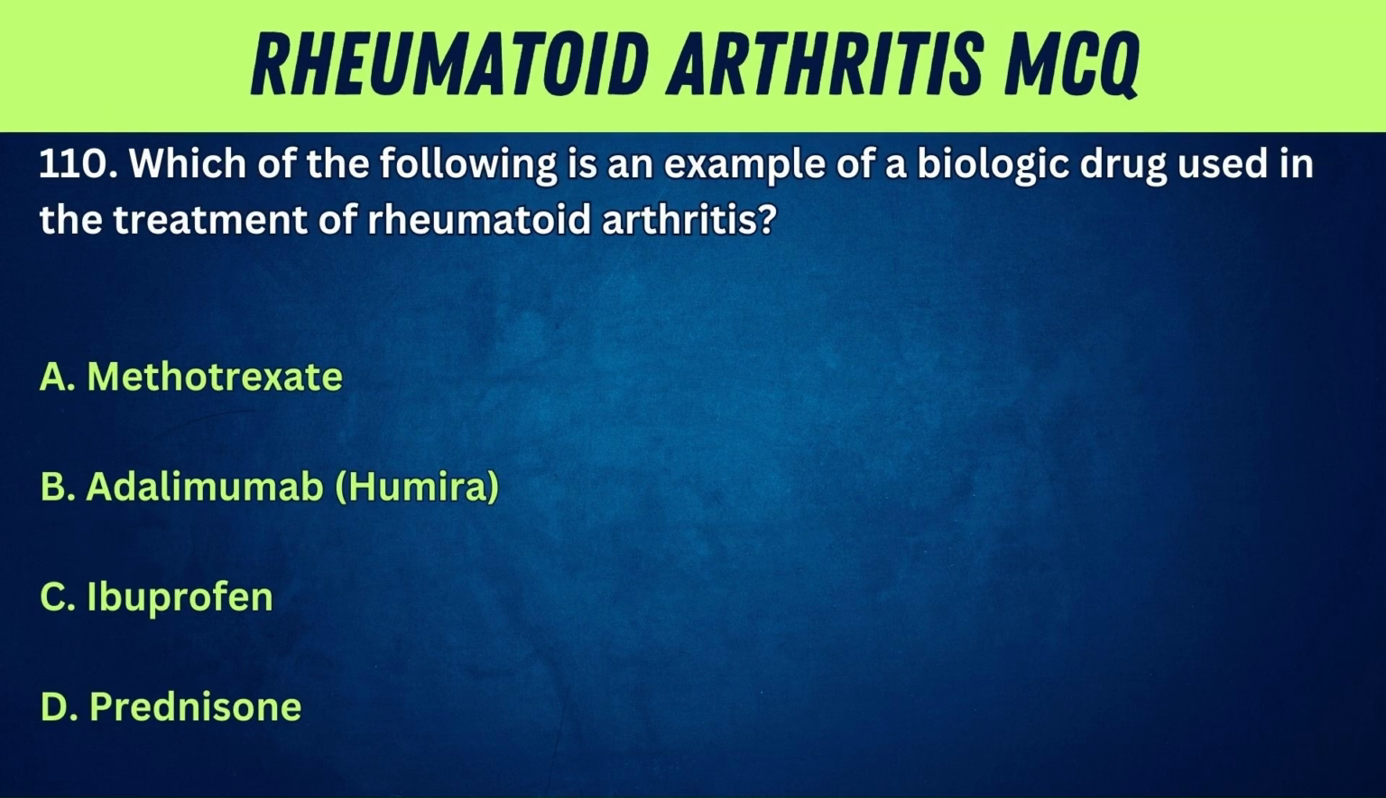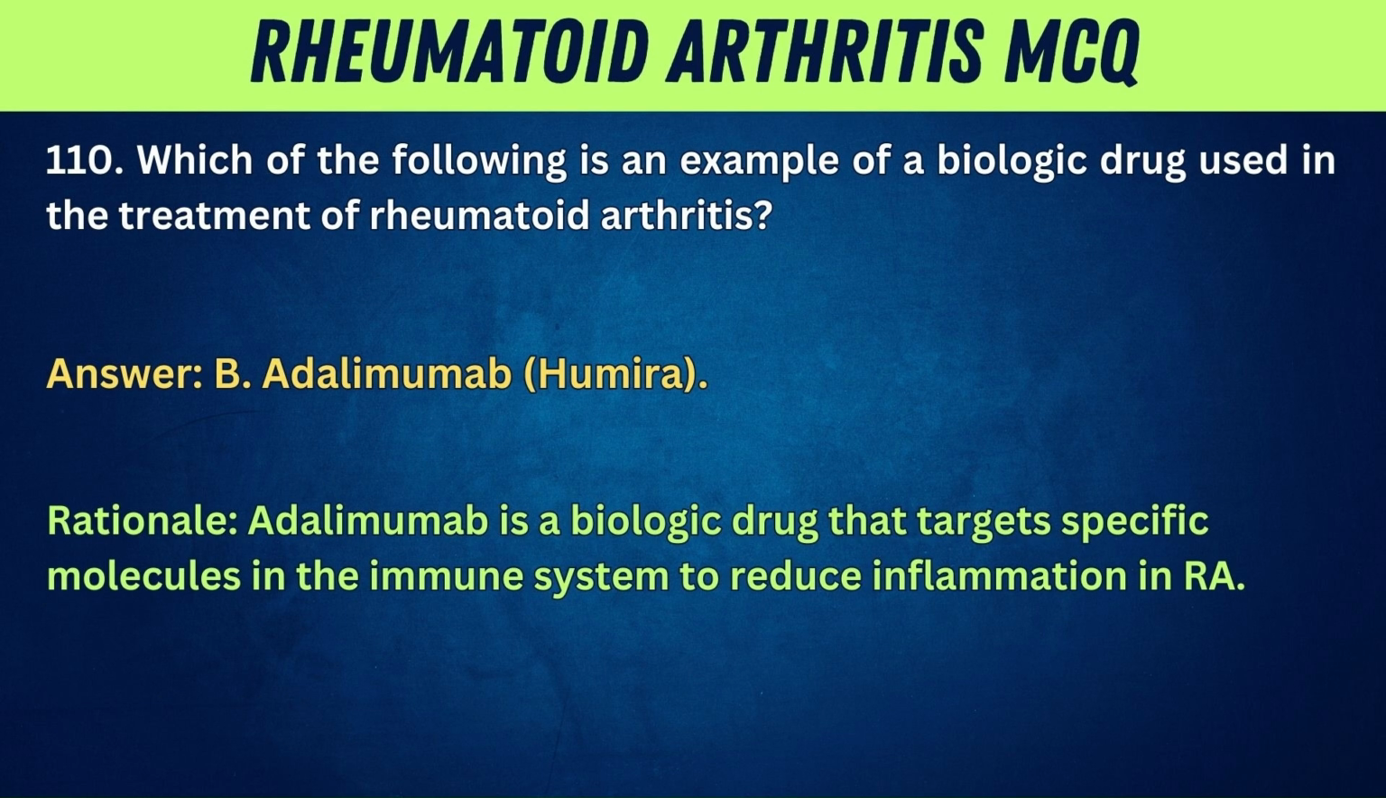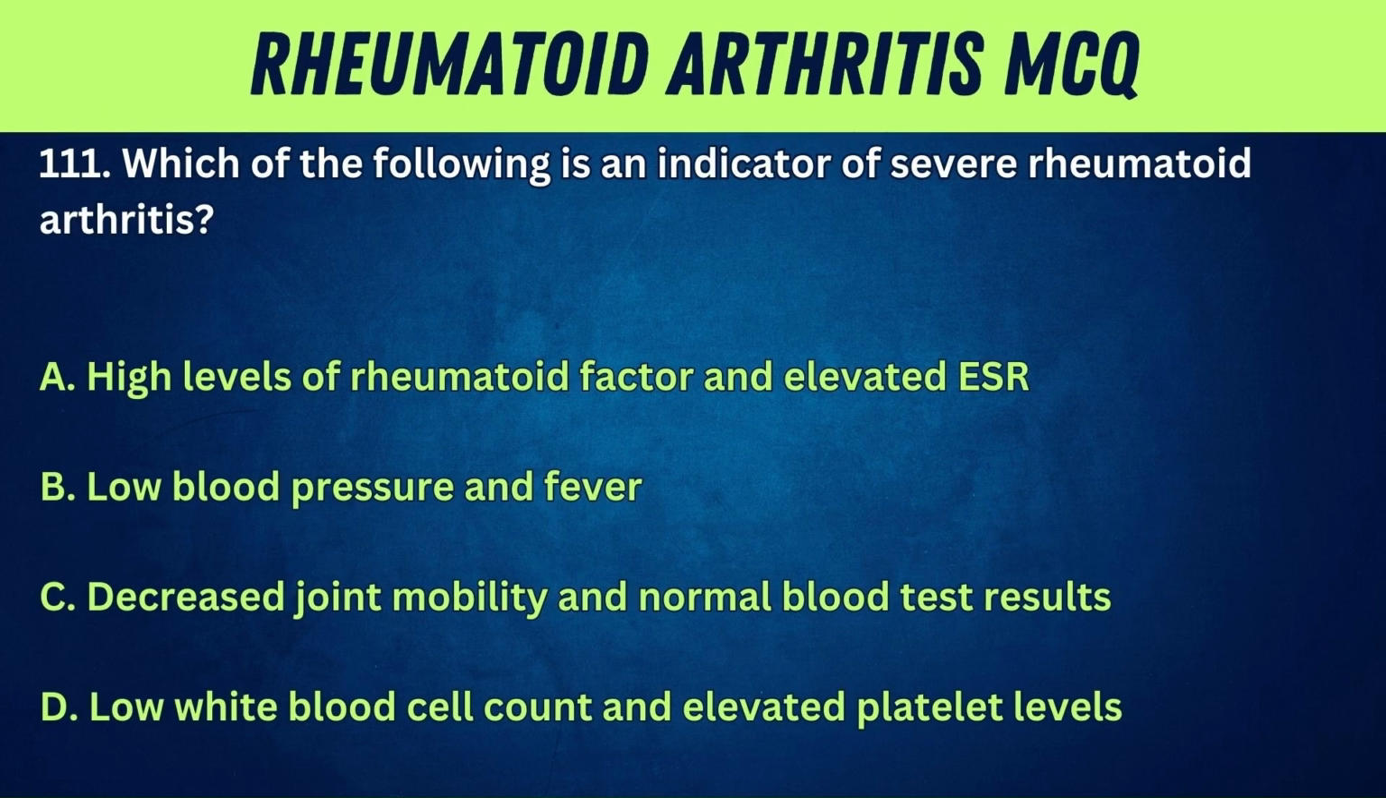110. Which of the following is an example of a biologic drug used in the treatment of rheumatoid arthritis? A. Methotrexate. B. Adalimumab, Humira. C. Ibuprofen. D. Of low white blood cell count and elevated platelet levels. Answer: B. Adalimumab, Humira. Rationale: Adalimumab is a biologic drug that targets specific molecules in the immune system to reduce inflammation in RA. 111. Which of the following is an indicator of severe rheumatoid arthritis?